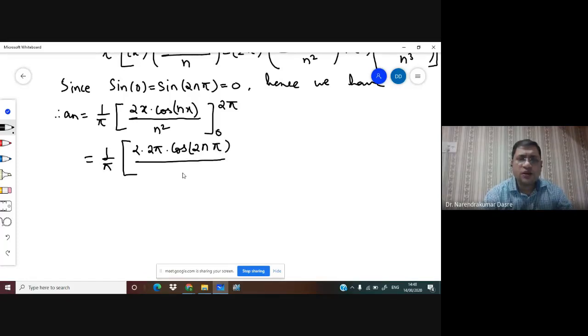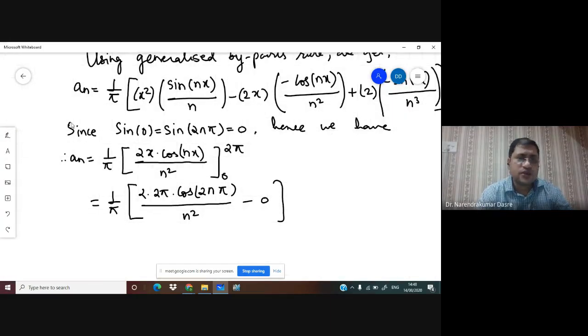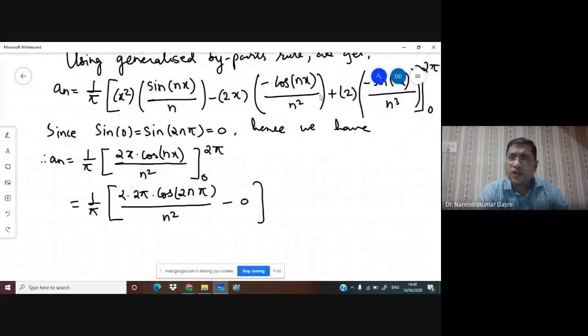So we have only one non-zero term, and hence if we simplify this, what you will get is 1 upon pi times 4 pi upon n square, and we know that cos of 2n pi is going to be 1. So I can write here, since cos of 2n pi is equal to 1.